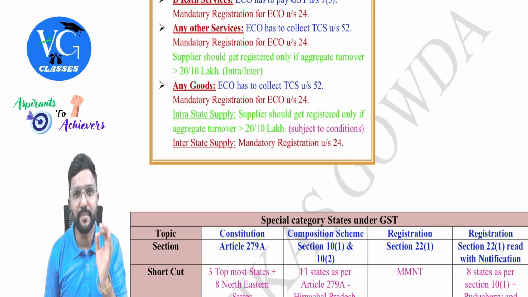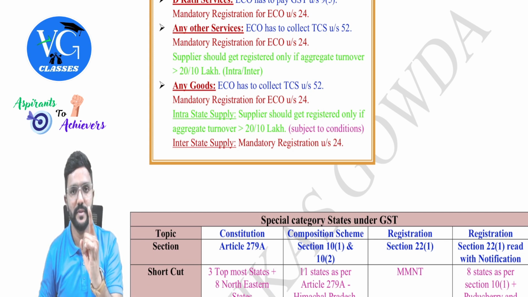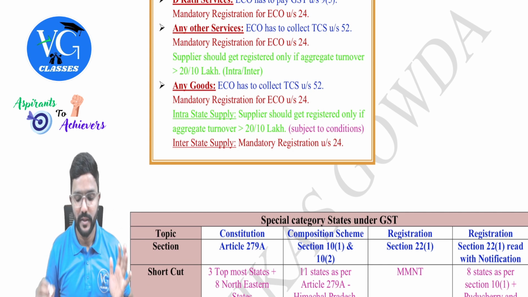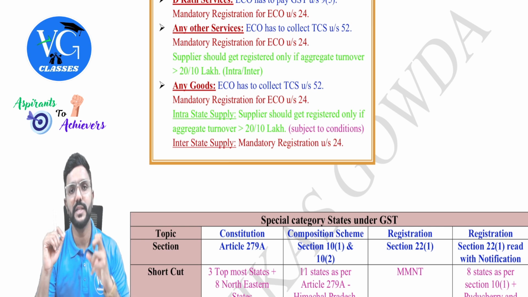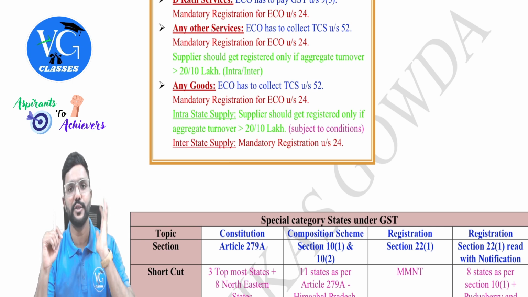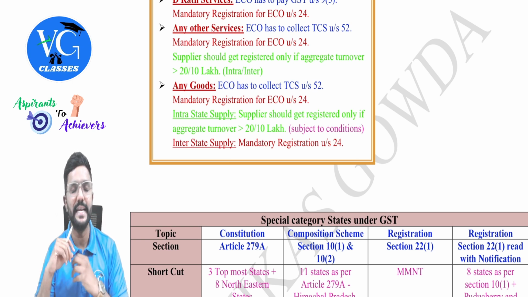If the supplier is supplying the goods within the state, only in one state, through an e-commerce operator, then the threshold limit is applicable for them. Only if they cross the threshold limit of 20 lakh or 10 lakh should they get registered. But this benefit is given only for one state. And they have to give a few details like PAN, address, state details and all.